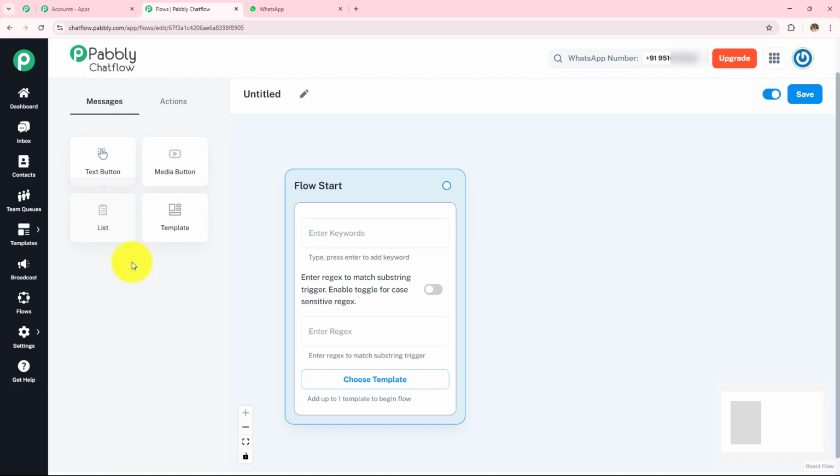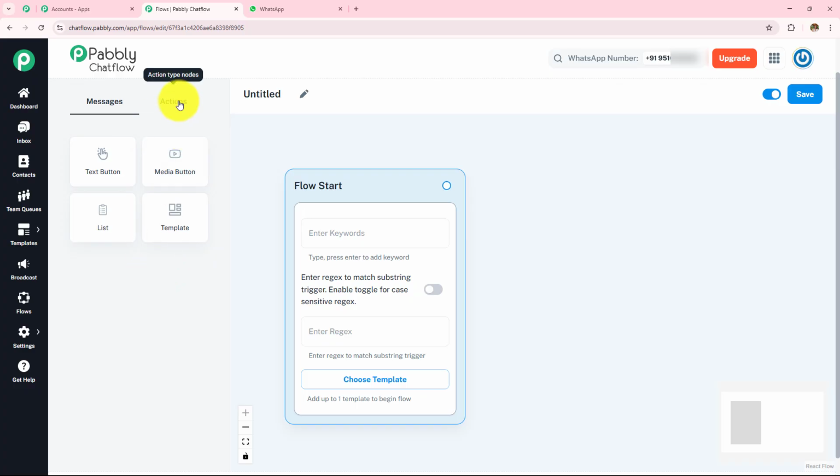Next we have this list. So this shows a list of options instead of buttons. So this is useful when you have many choices. So you can use this list button instead of keep adding these buttons. Then finally we have this template. So this is a pre-designed message format that includes text, images, buttons and links.